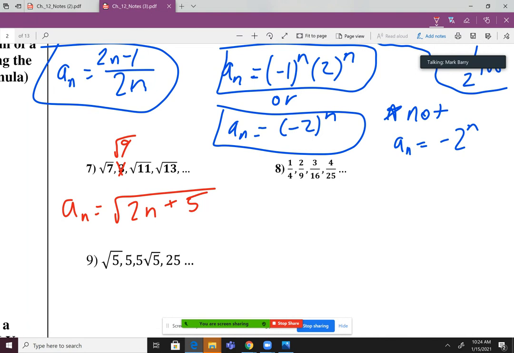Don't take my word for it, though. Test it. 2 times 1 plus 5 gives you 7 inside of a radical, doesn't it? 2 times 2 plus 5 gives you 9 inside of a radical, doesn't it? 2 times 3 plus 5 gives you 11 inside of a radical, doesn't it? And 2 times 4 plus 5 gives you 13 inside of a radical, doesn't it? Yes, it does.